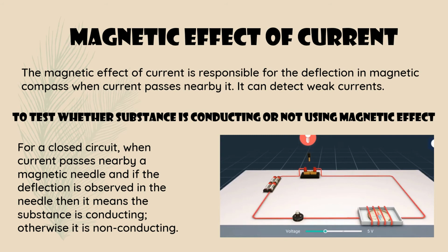See here, the compass needle deflected. Again electricity passes, so deflection, and when it is off, it shows the deflection again. And when we increase the number of batteries, the deflection is more, because more electricity is passed through it. So that is the magnetic effect. With the magnetic effect or with the heating effect, we can test whether a substance is conducting or not.